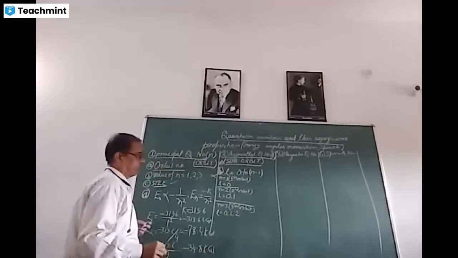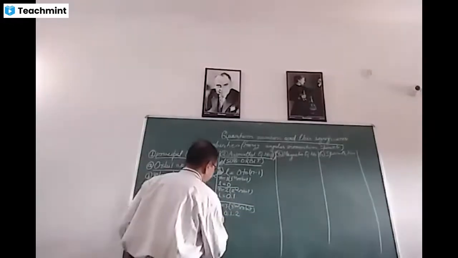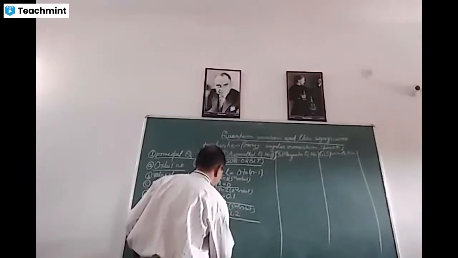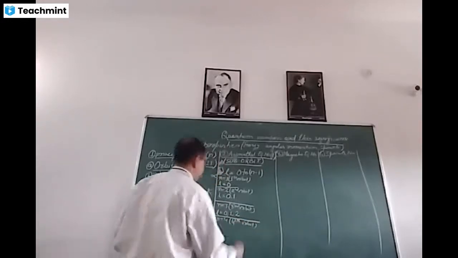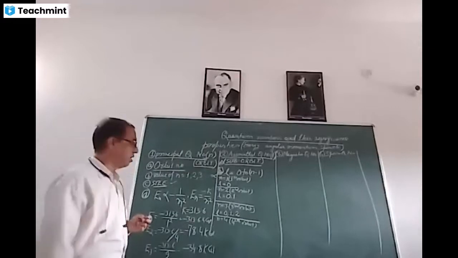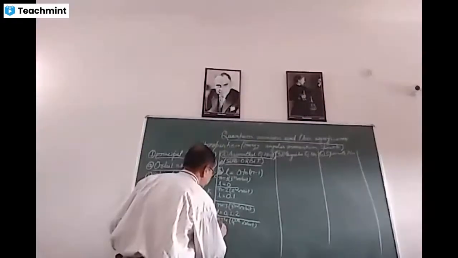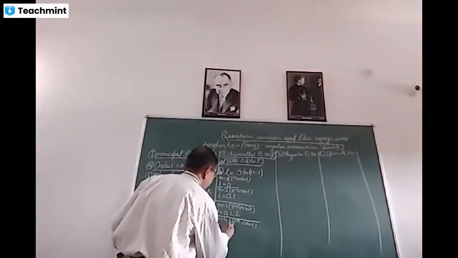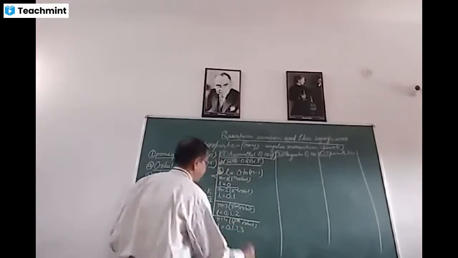Similarly, for n is equal to 4, fourth orbit, the value of L will be equal to 0, 1, 2 and 3.